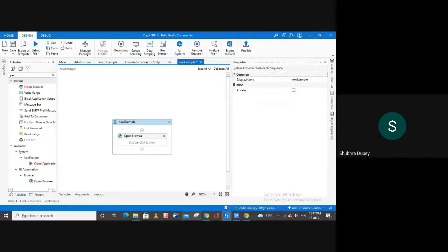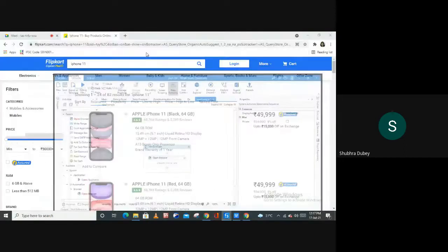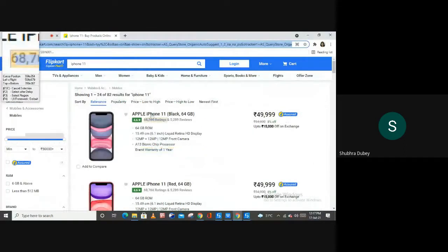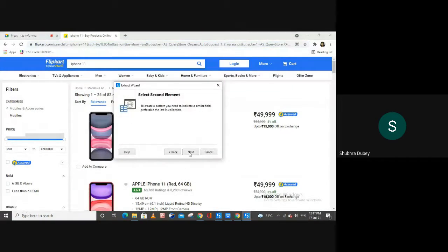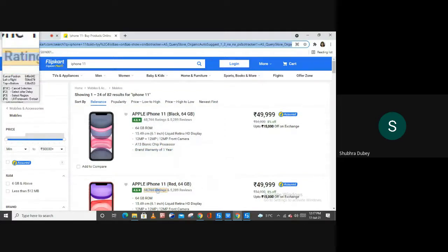Now you can start your data scraping. So let me open the browser and then start your data scraping. Select the value. So I want to select this value from here. Select the second element for the demonstrative purpose. So the second element is this.